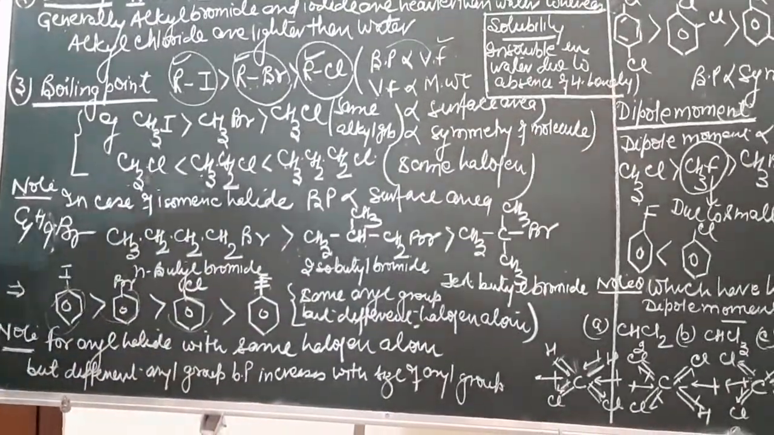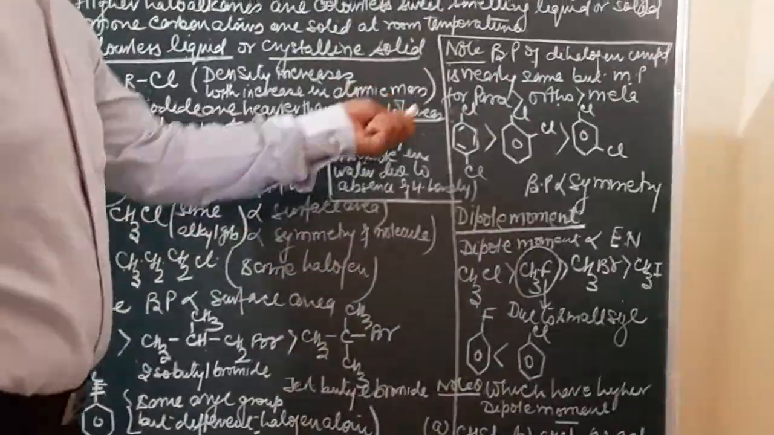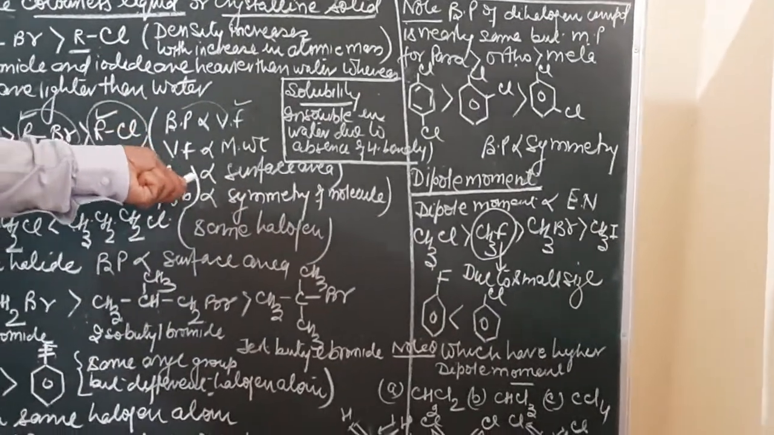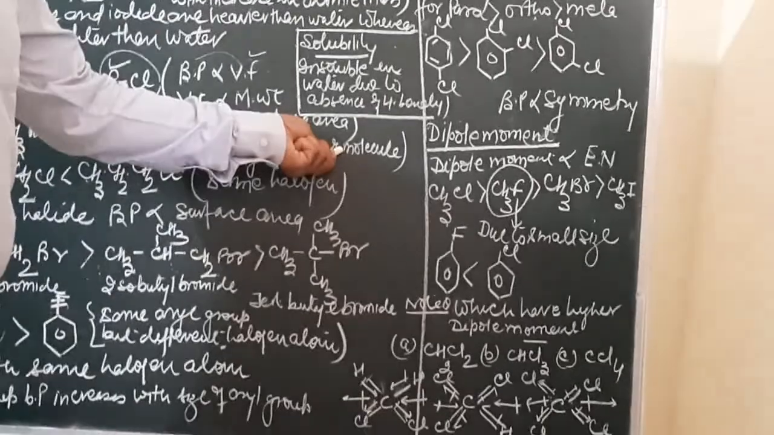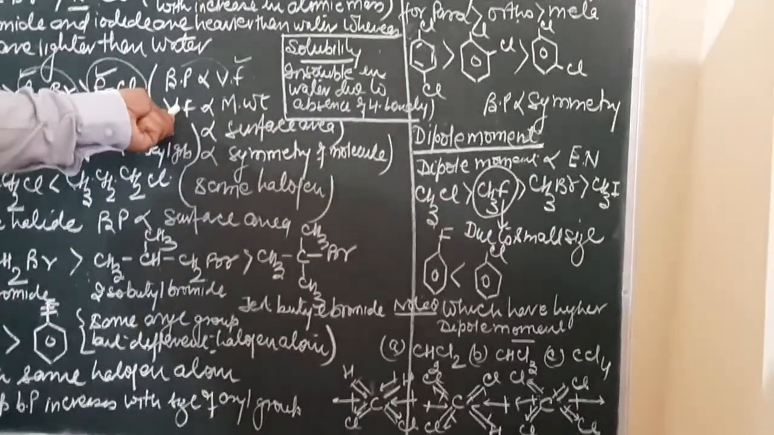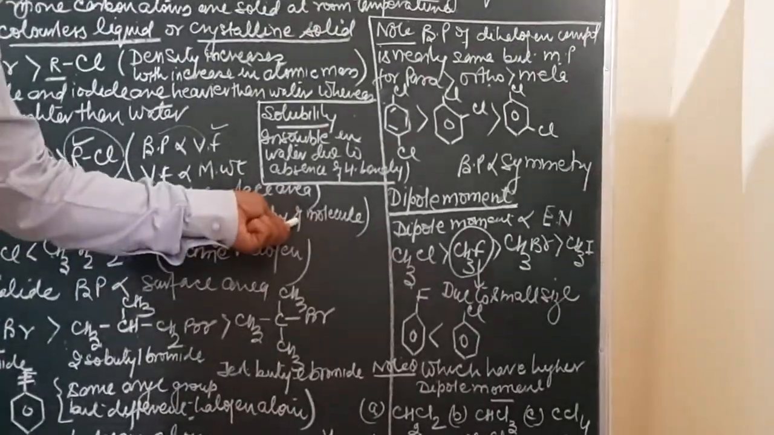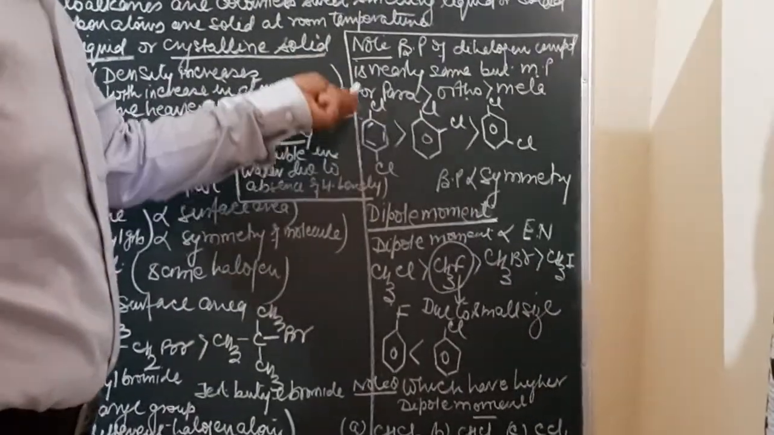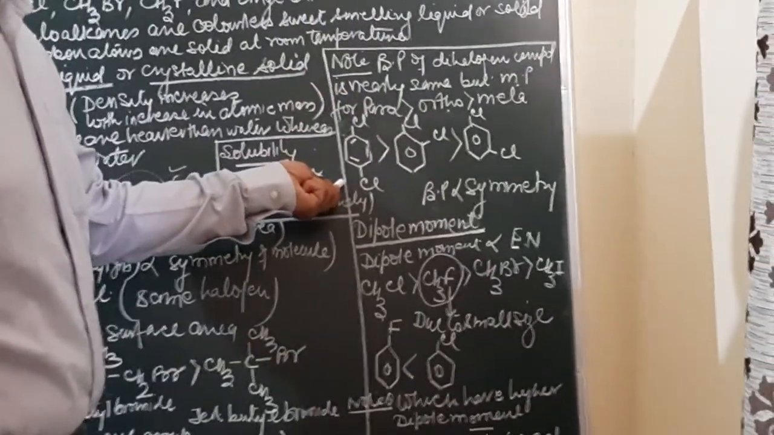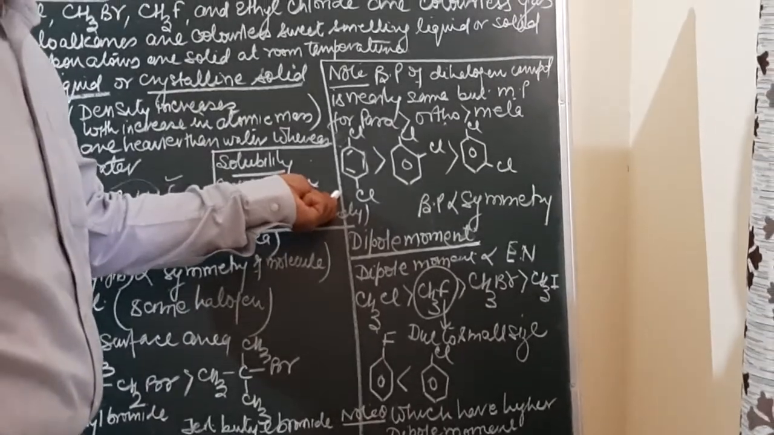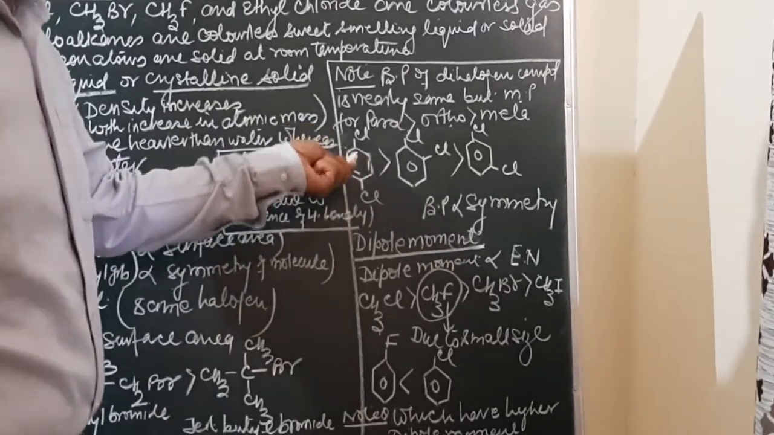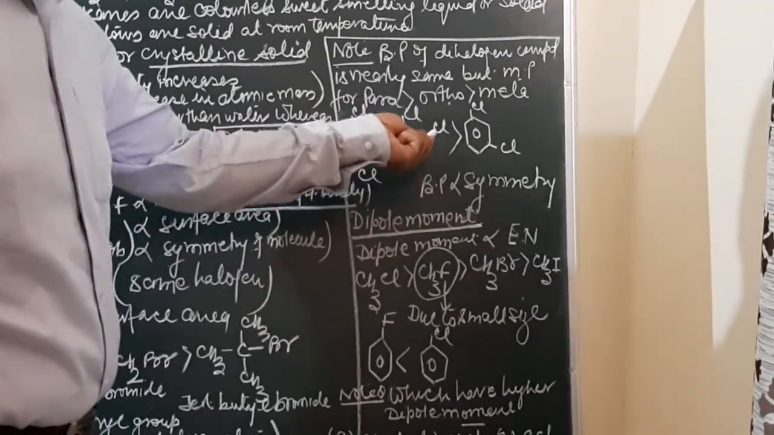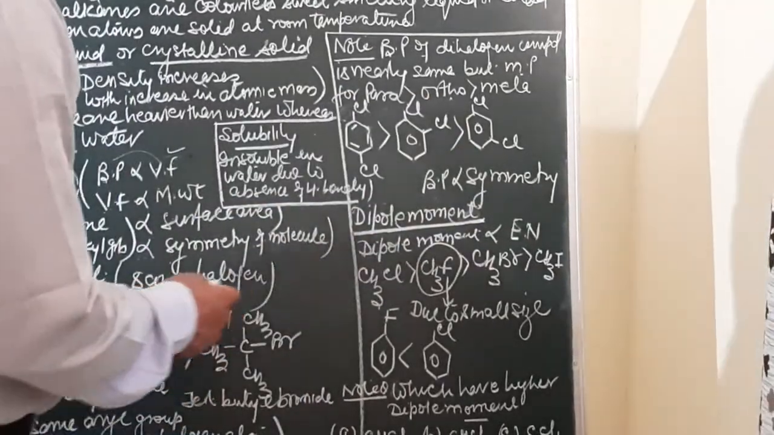Now one more thing to remember over here: boiling point also depends upon the symmetry of the molecule. I mean to say, van der Waals force of attraction is directly proportional to the symmetry of the molecule. So if we are asked to compare the boiling point of dihalogen derivatives of haloarenes, this is 1,4-dichlorobenzene, this is 1,2-dichlorobenzene, and this is 1,3-dichlorobenzene.